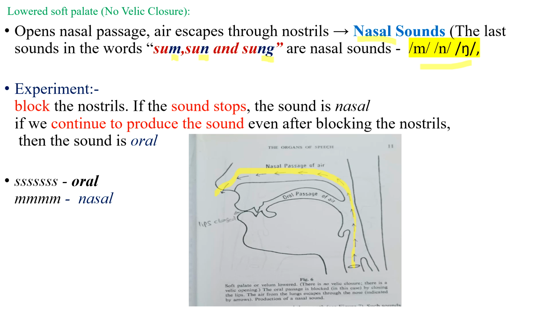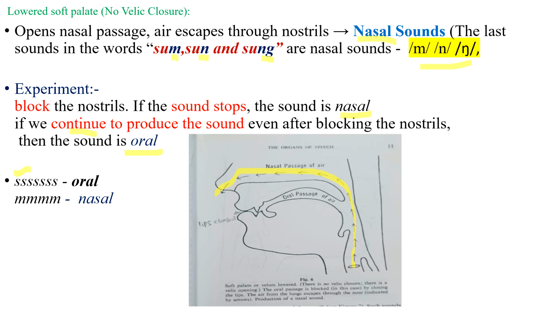If the sound stops, the sound is nasal. If even after blocking the nostrils the sound continues, the sound is oral. So for example, let us try to make this hissing sound by blocking the nose.